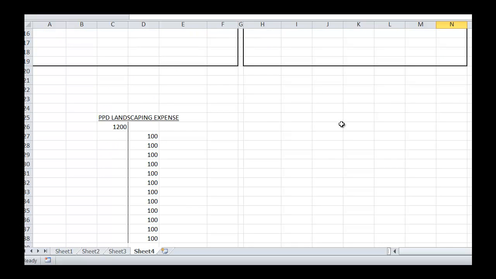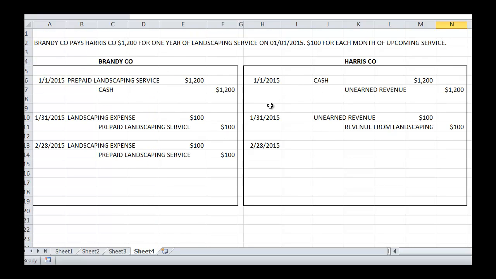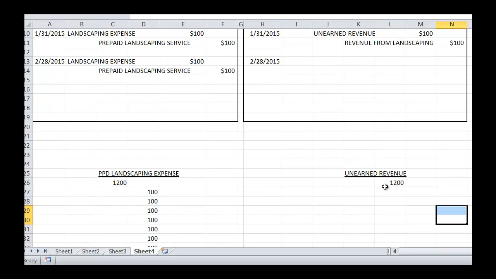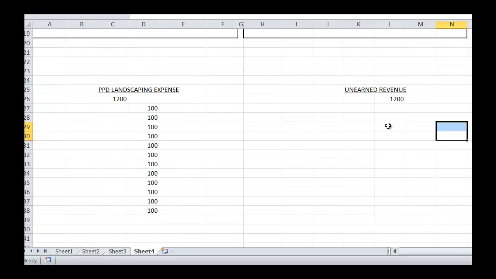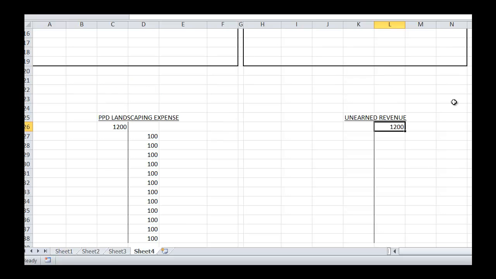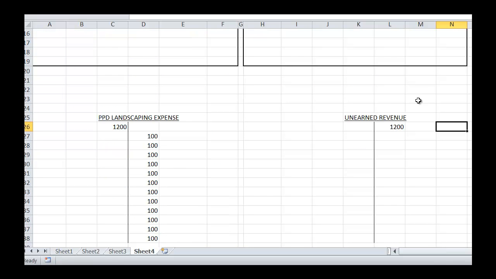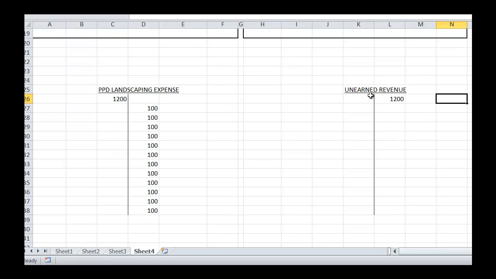So from Harris Company's perspective, let's create a T account and see what that would look like. So down here, when we originally took the cash but didn't perform the work, we're going to be plugging this into this T account here. And of course, there would be another T account for cash, and we would have debited it by $1,200 for this entry here. But the focus in this video is on the unearned revenue and the prepaid.